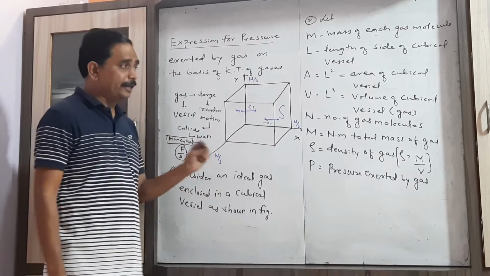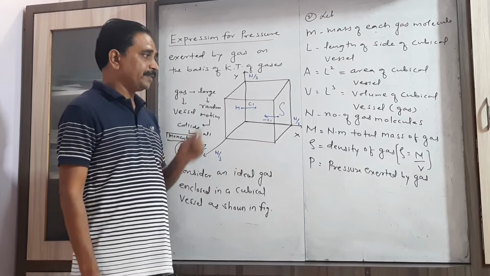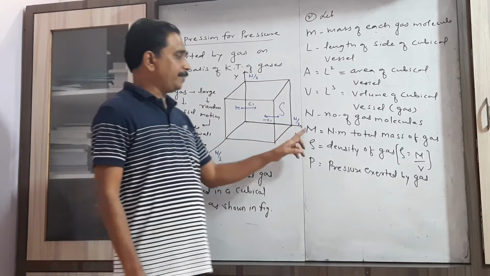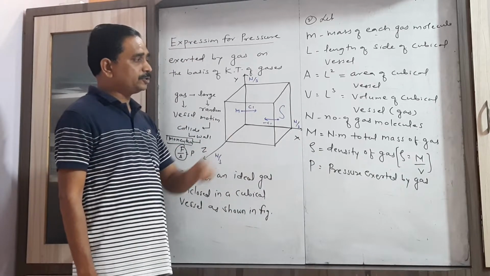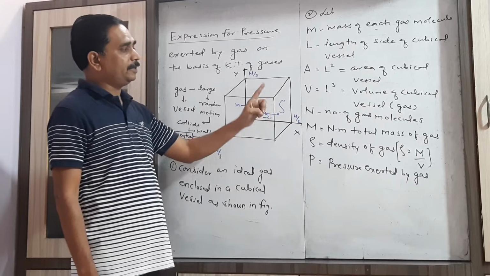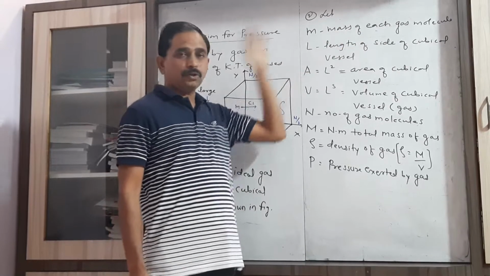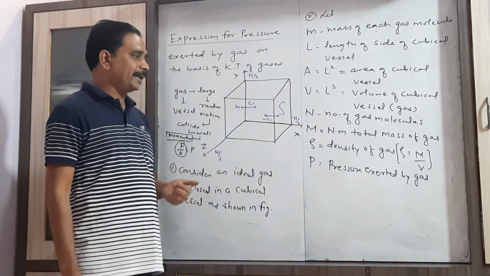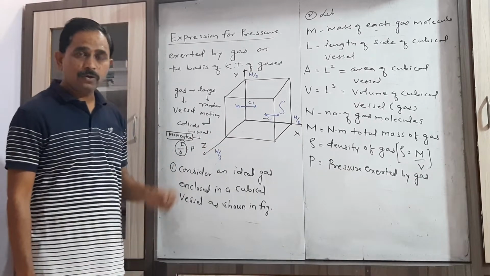Capital N is the total number of gas molecules. Then the total mass of gas can be written as capital M equal to capital N into small m, where capital N represents the total number of gas molecules and small m represents the mass of each gas molecule. Rho is the density of that gas and P is the pressure exerted by the gas molecules, which we have to obtain.